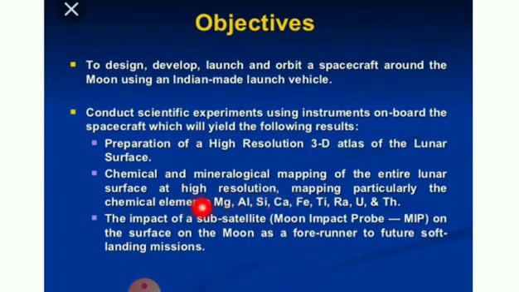The impact of a sub-satellite, that is Moon Impact Probe, MIP, on the surface of the moon as a forerunner to future soft landing missions. This is to find the possibilities of water on the moon, to find the elements of matter on the moon, to search for the existence of helium-3 also, and to study the evolution of the solar system. These are the objectives of Chandrayaan.